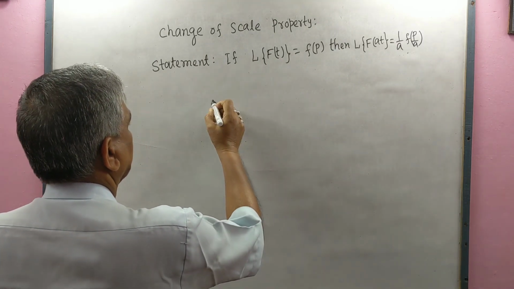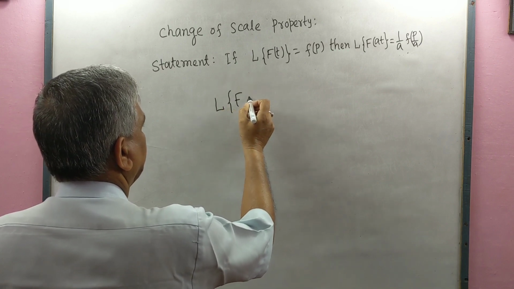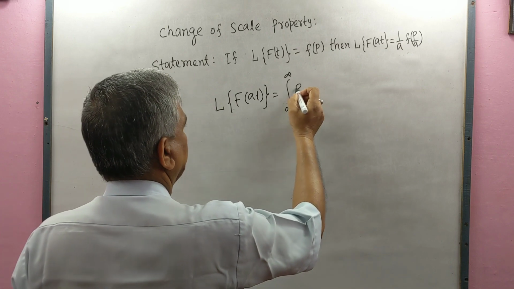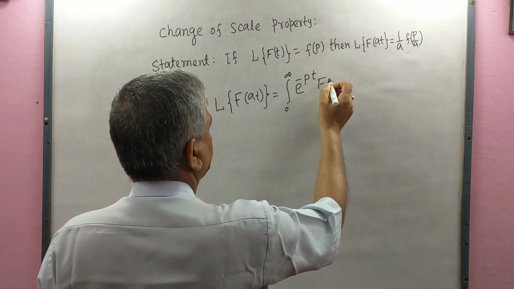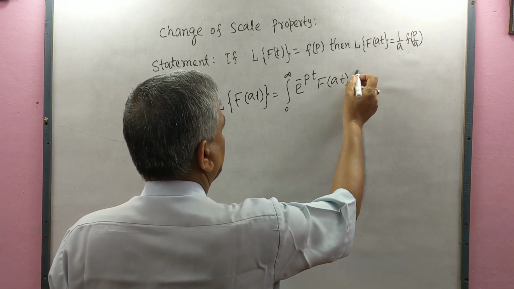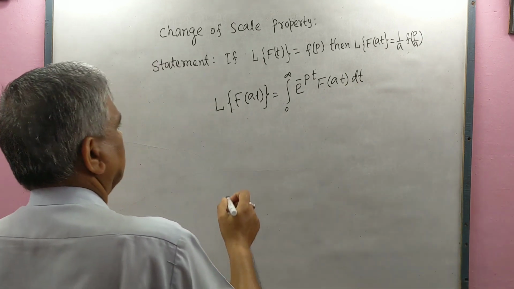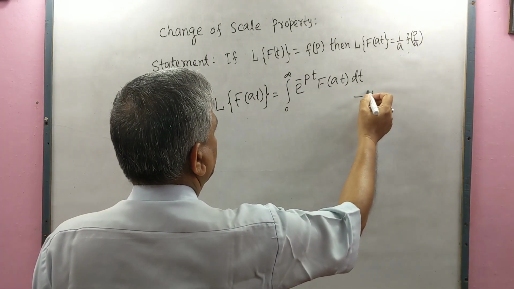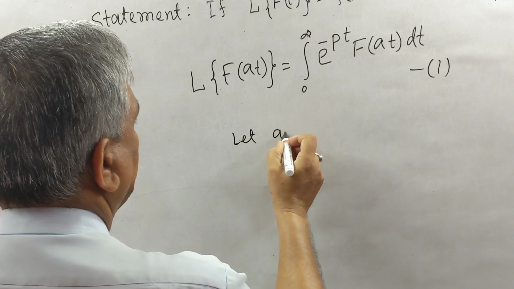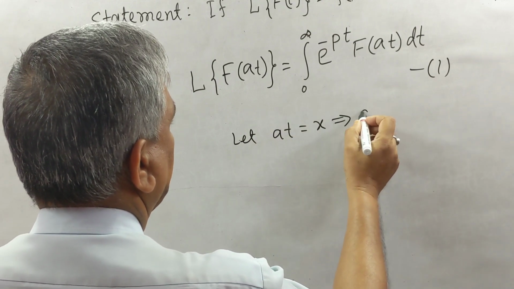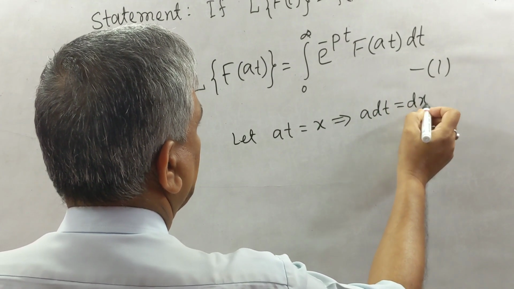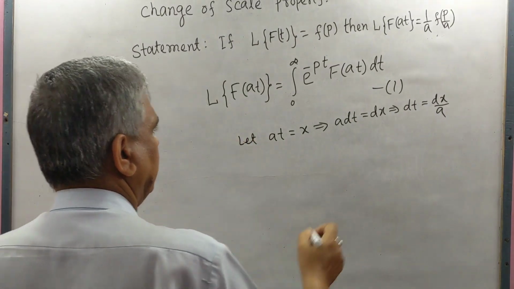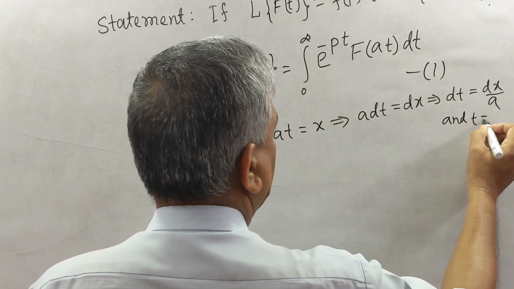Since L{f(at)} equals integral from 0 to infinity e to the power minus pt f(at) dt. Here, let at equal x, which implies that a dt equals dx, so dt equals dx by a, and t equals x by a.